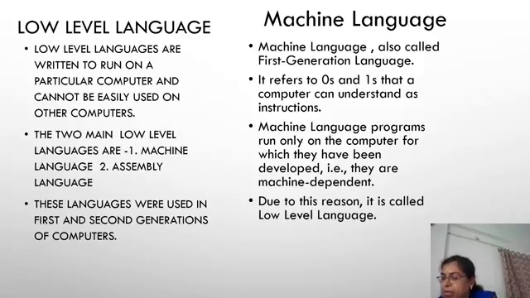Okay, these assembly languages have to have the assembler to convert the assembly code or the source code into the machine language. Now, machine language is also called the first generation language. It refers to zeros and ones that a computer can understand as instructions. Machine language programs run only on the computer for which they have been developed, that is, they are machine dependent. Due to this, they are called low level languages.